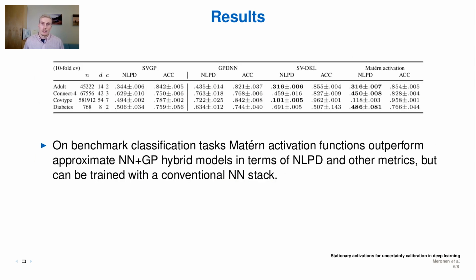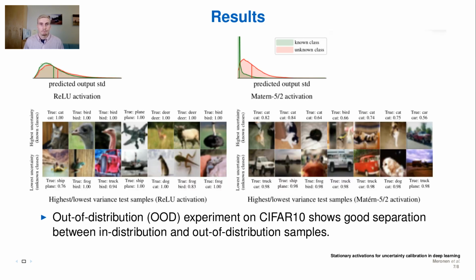And on benchmark classification tasks, Matérn activation functions outperform approximate neural network GP hybrid models in terms of negative log predictive density and other metrics.